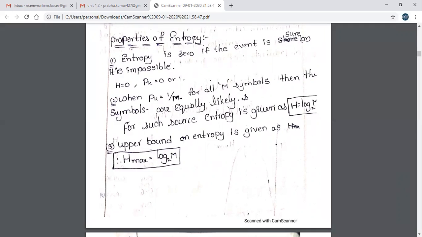And also the third one, upper bound on entropy, is given as H max is equal to log to M. So we need to prove these three properties of entropy.